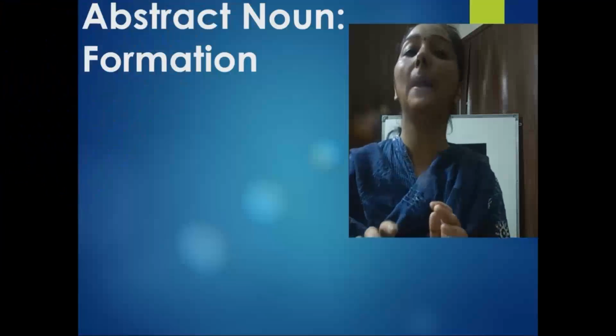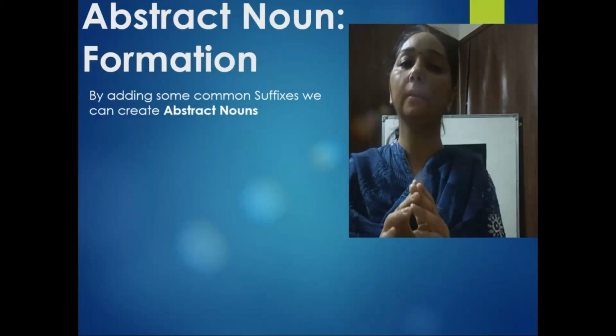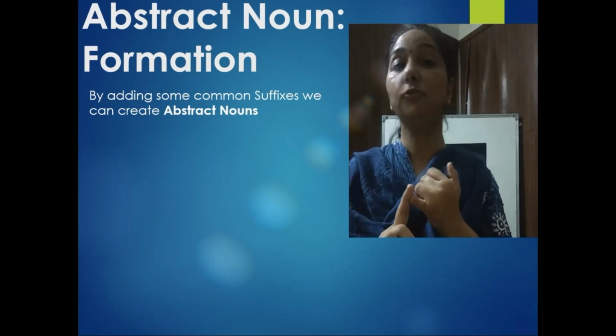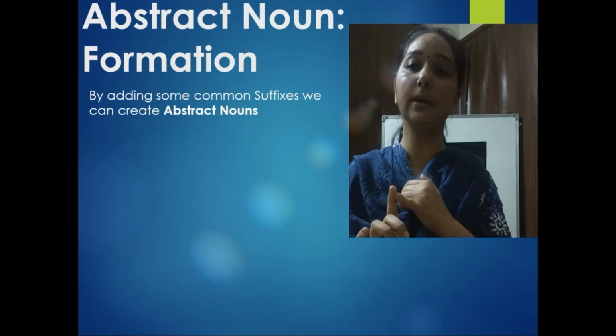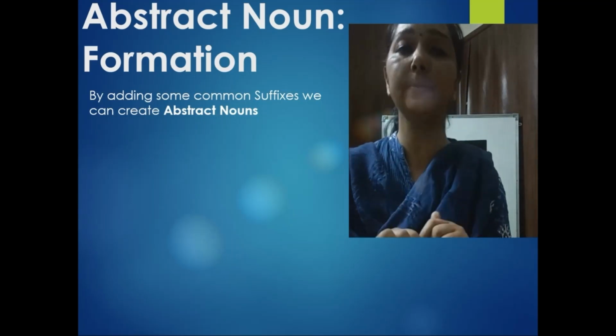How can we form abstract nouns? By adding some suffixes, we can create abstract nouns. Like adding double S to some word, we can create abstract noun. By adding SION, we can create abstract noun. I'll give you some examples.